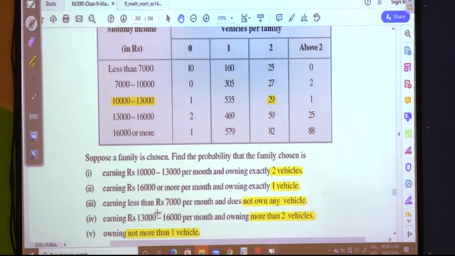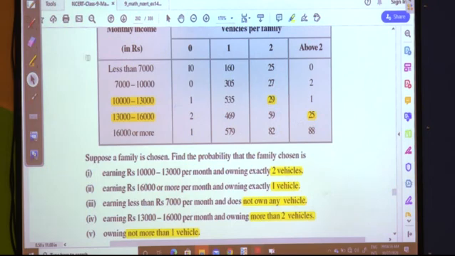Next, earning rupees 13,000 to less than 16,000 per month and owning more than 2 vehicles, this is the third row. Means above 2 vehicles. How many families are there? 25 families are there.